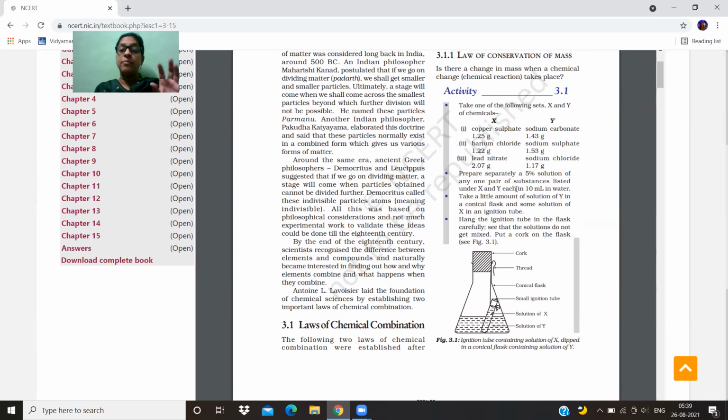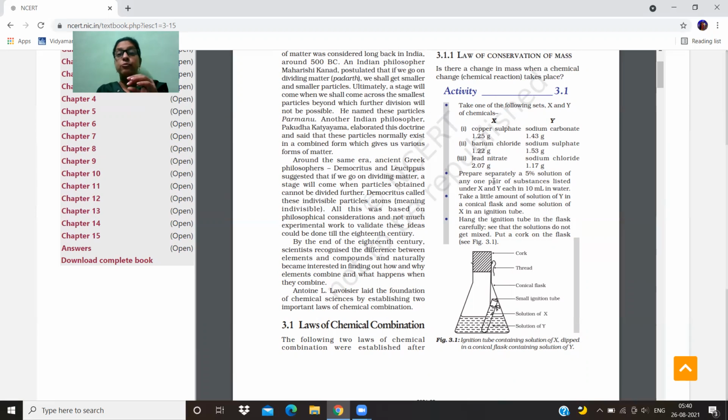So first of all, they prepare a 5% solution of copper sulfate and a 5% solution of sodium carbonate. 5% means, suppose, 5 units of copper sulfate and 95 units of water.